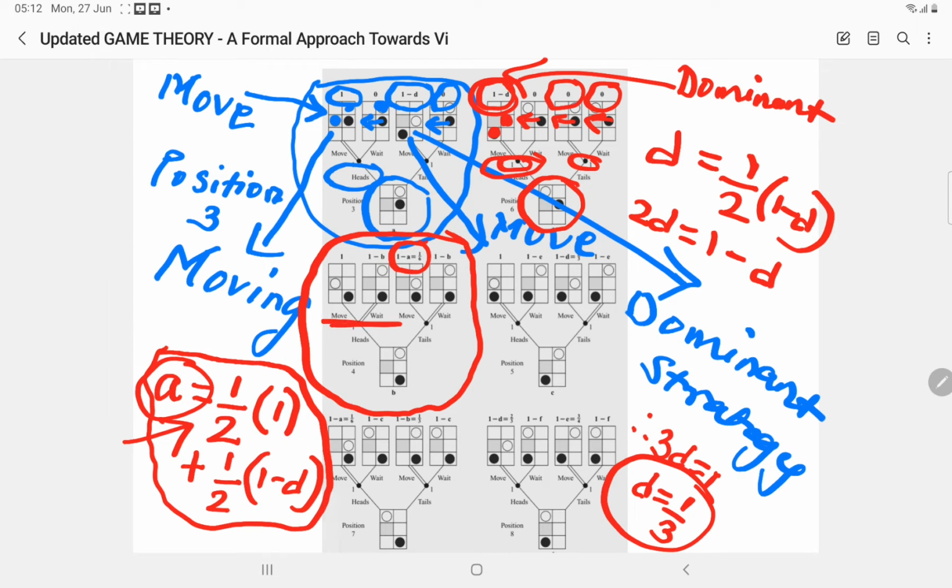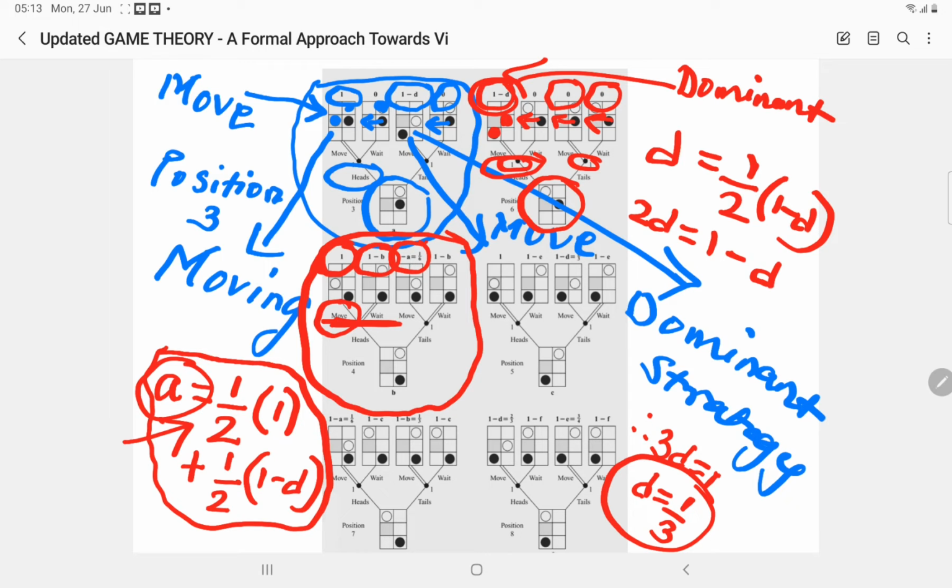Similar logic is used here for heads. I have to select 1, because 1 will anyhow be greater than or equal to 1 minus b. It may be equal if b is 0, but b cannot be 0 in the ideal case. So I have to decide to move. That is my dominant strategy. Probability is 1. Moving or waiting depends on the probability of my winning. So I decide, and that is very clear.